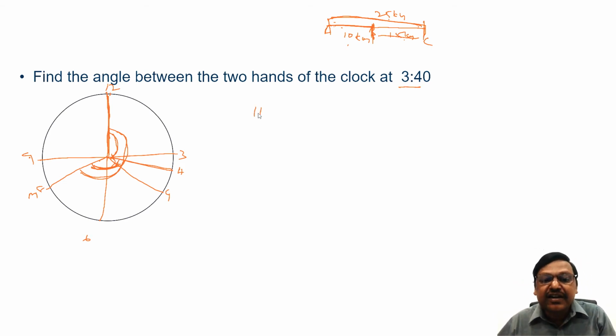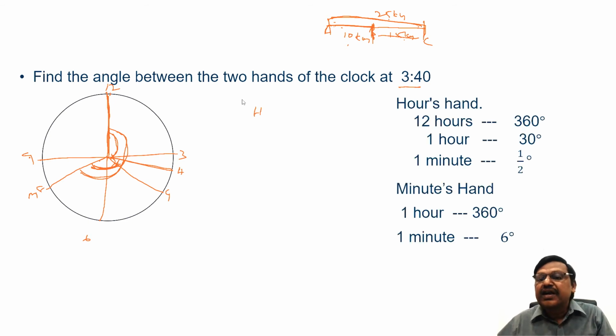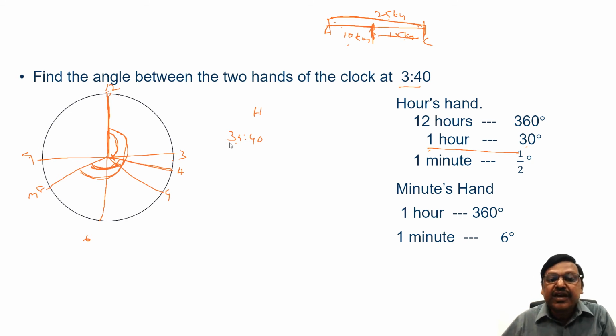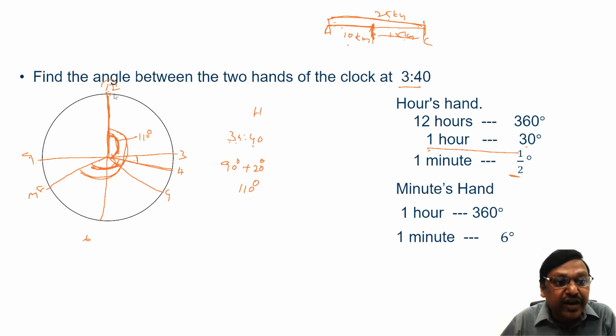Now let's consider the hour hand. We discussed just now, the hour hand every hour moves 30 degrees. From 12 o'clock to 3 o'clock, in 3 hours, how many degrees would it have moved? Every hour 30 degrees from 12, in 3 hours it is 90 degrees. But at 3:40, in the next 40 minutes how many degrees did it move? Every minute it moves half a degree. In 40 minutes, 40 into half, another 20 degrees it would have moved. So the hour hand is 110 degrees away from this 12, with respect to line 12.